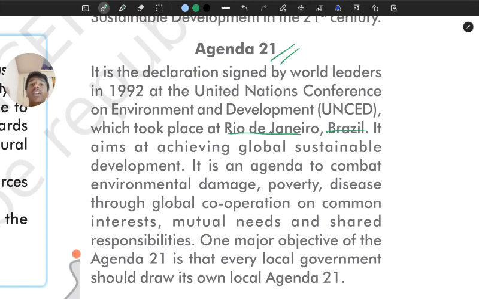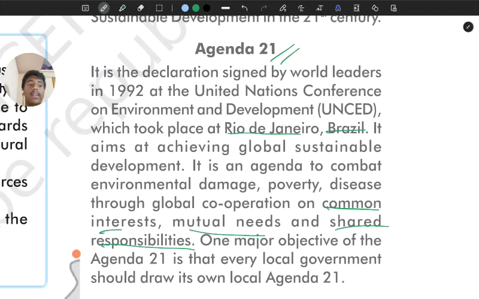See, every country's leader, like our prime minister or any other country's prime minister, even if they may be a dictator, they want what's best for their people. They want their people to have a good lifestyle. They want their people to earn better, right? That leads to increasing the GDP maybe. So they all have common interests of making their people's life better in the future, and mutual needs and shared responsibility. They have the responsibility of conserving their forests. If they don't take up the responsibility, who will?